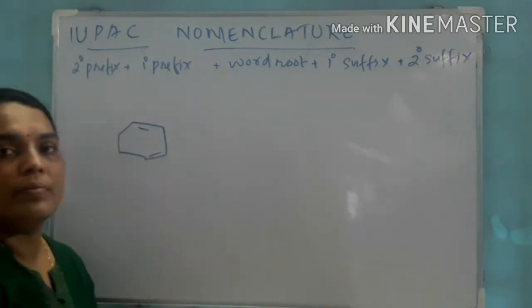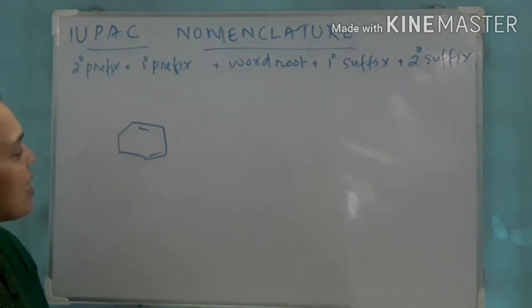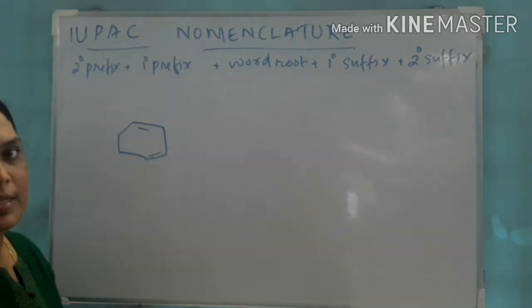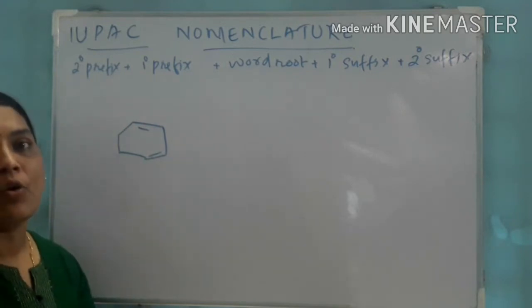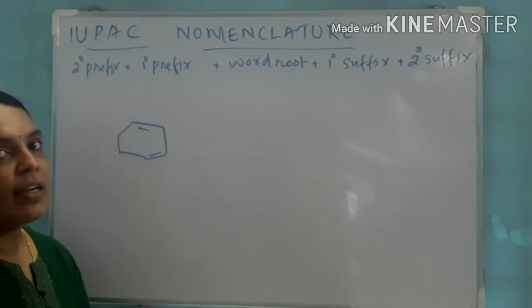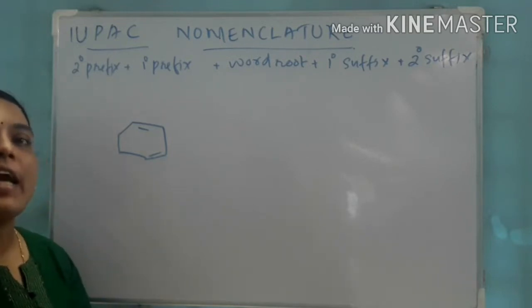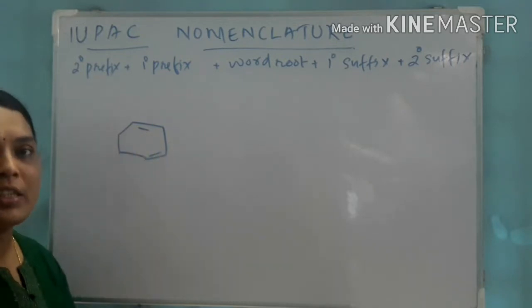Look here. This is a cyclic compound. How many carbons are there? 6 carbon system. So parent chain is hexane. But we have to use primary prefix as cyclo. So it is cyclohex. Now we want to identify this ANE or ENE or YNE. It is ENE. Double bond is there.